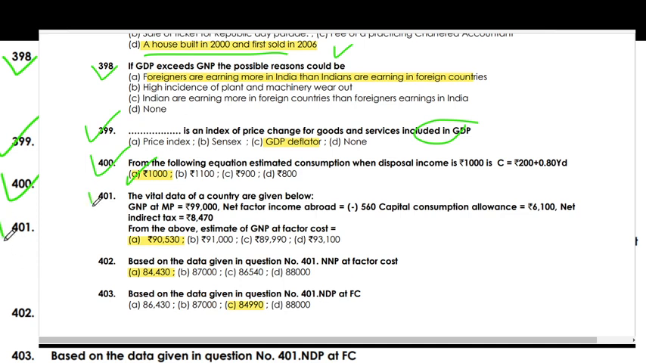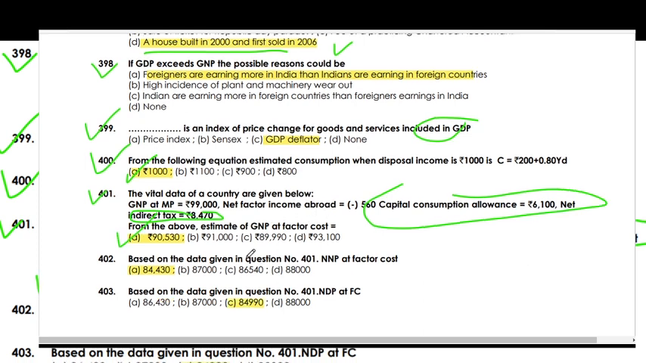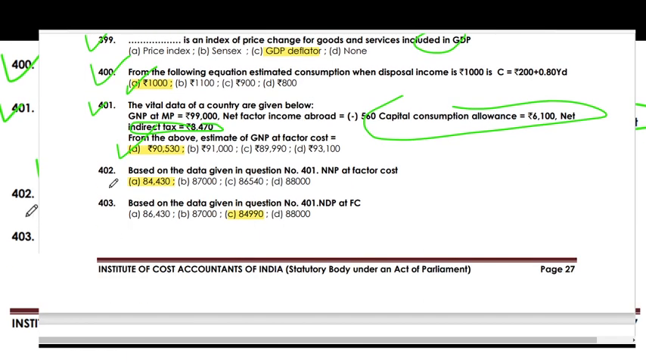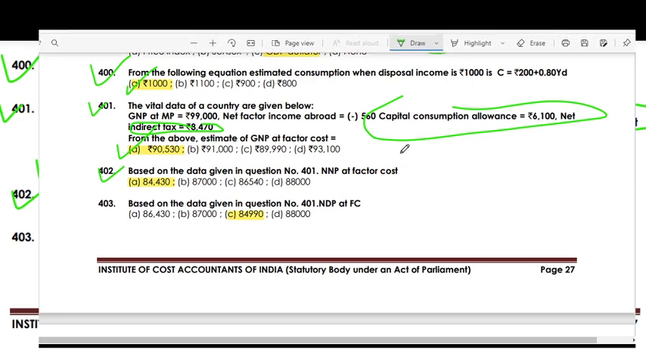The vital data of a country are given below. GNP at MP 99,000, NIFA minus 60, capital consumption allowances 1600, net indirect taxes 8450. We have to find the GNP at factor cost. The right answer is 90,530. Based on the data given in the question, NNP at factor cost will be 84,430.